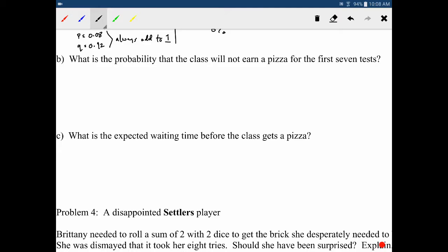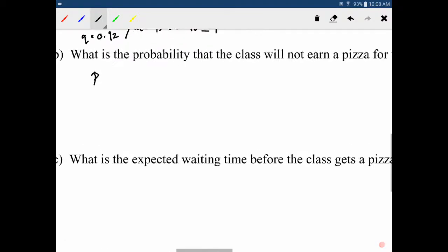So if you get a question like this, where it doesn't specify that they're succeeding on the 8th, it's just saying that the first 7 are definitely failures, then, well, let's just see here. So what we can do is when we do the probability, we're going to do the probability of 7, but we're not going to include that probability or that p-value. So p is not needed because we're never